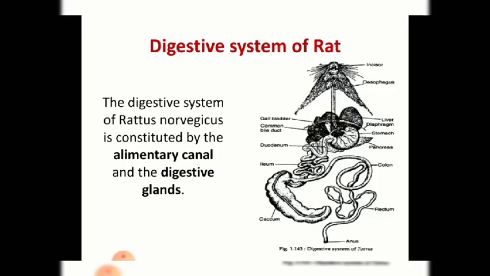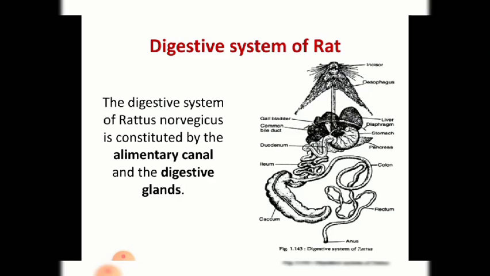So in this diagram you can see the alimentary canal. It consists of mouth, buccal cavity, pharynx, esophagus, stomach, intestine and anus. So first, the mouth is the beginning of the alimentary canal, and its transverse aperture is guarded by two soft lips, one upper lip and one lower lip. The upper lip has a cleft, and you know that rat has chisel teeth.